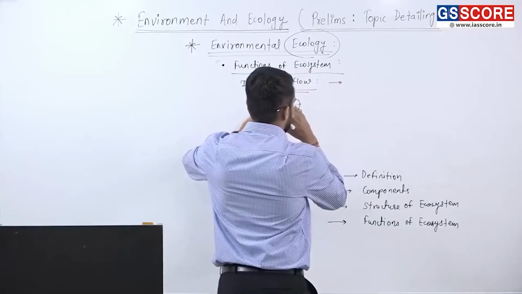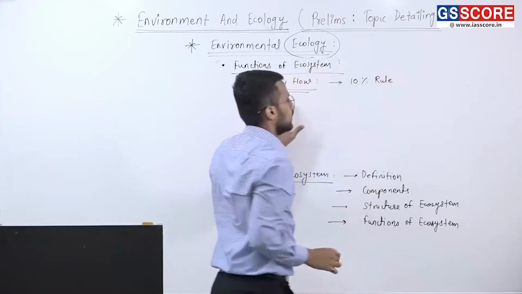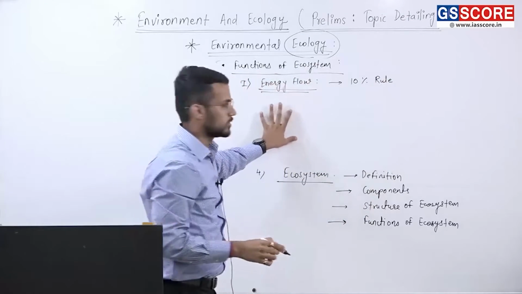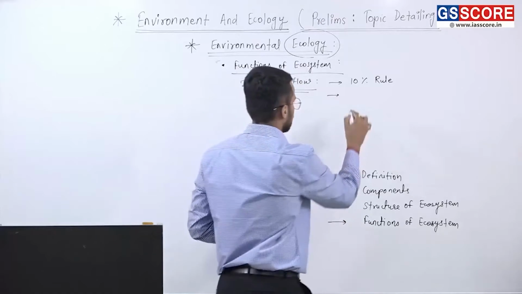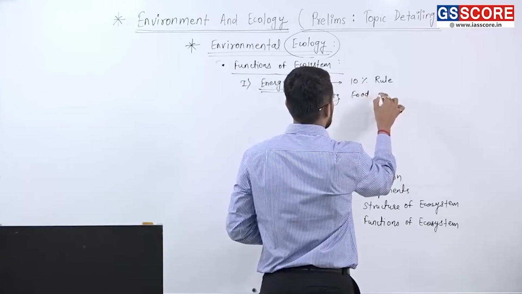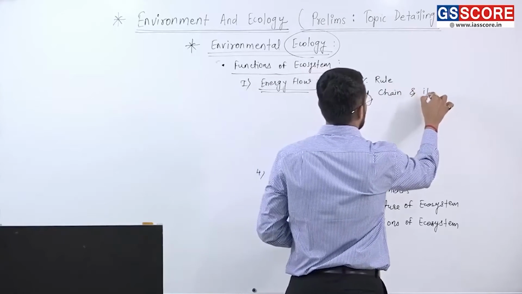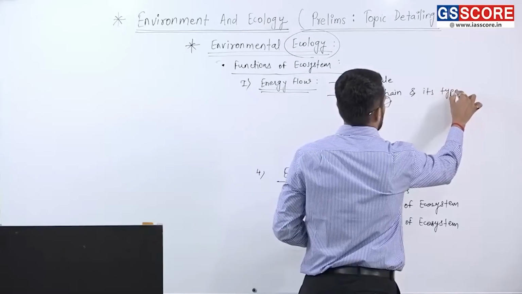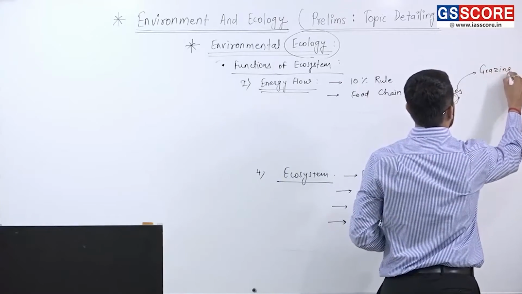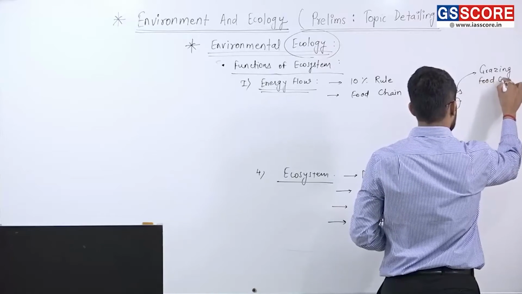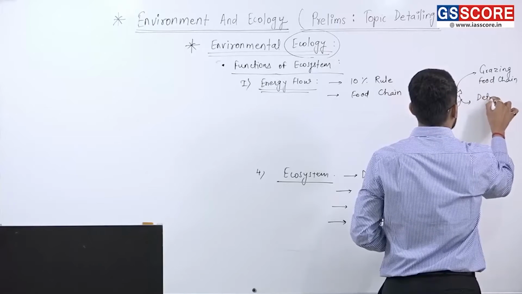Under energy flow, we need to understand the 10% rule. It is important to understand the 10% rule. Then there are different types of energy flow, like food chain first of all, and its types like grazing food chain and detritus food chain.